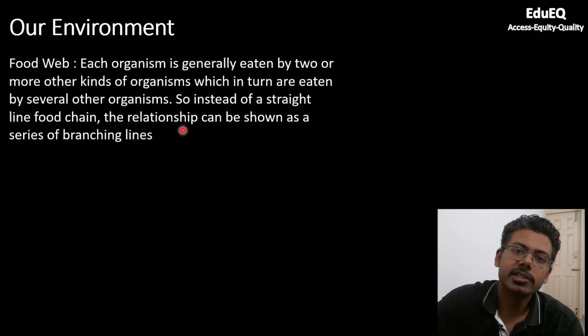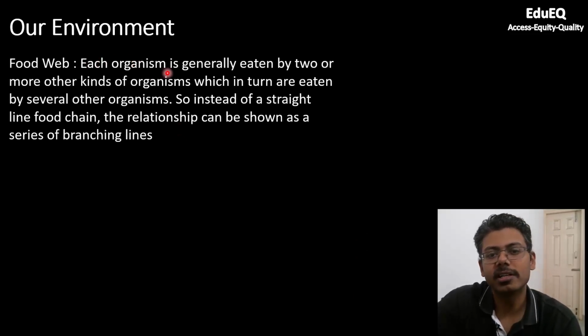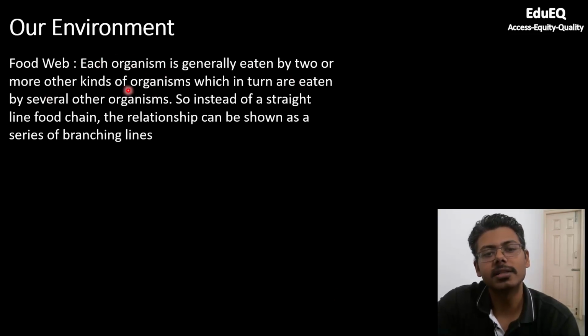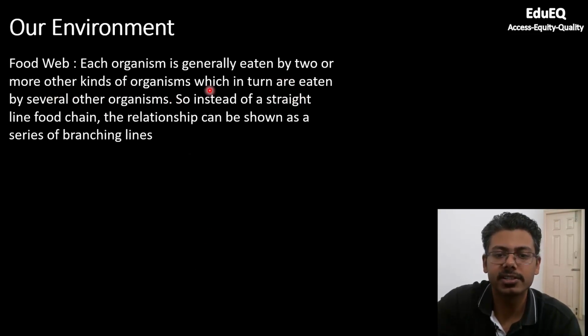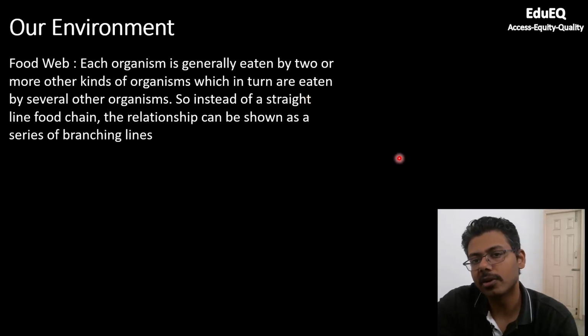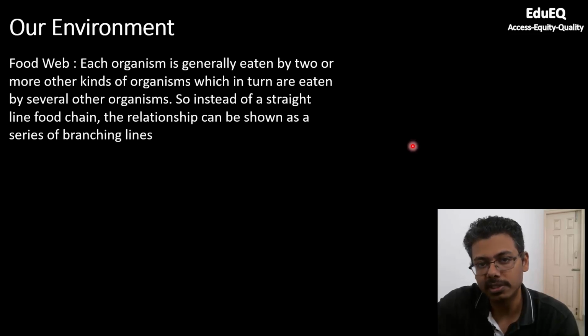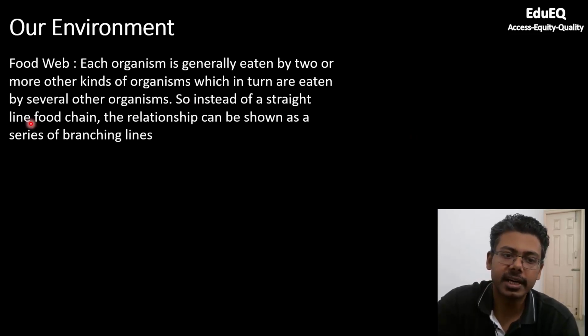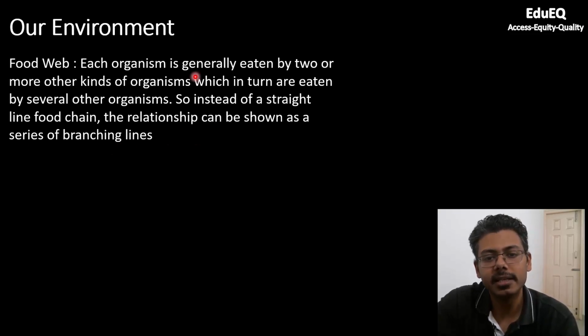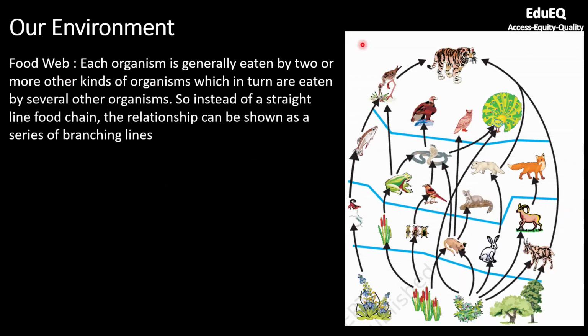Now coming to another important concept, which is food web, because each organism is generally eaten by 2 or more other kinds of organisms, which in turn are eaten by several other organisms. So you cannot have a straight chain, you will in fact have a web going in vertical direction, also going in horizontal direction, because one organism can be eaten by more than 2 species. So instead of a straight line food chain, the relationship can be shown as a series of branching lines, and these branching lines, this entire network is called food web. So you can see here, this is the food web.